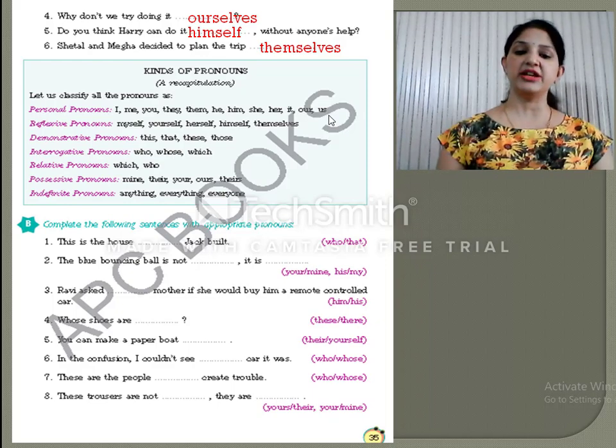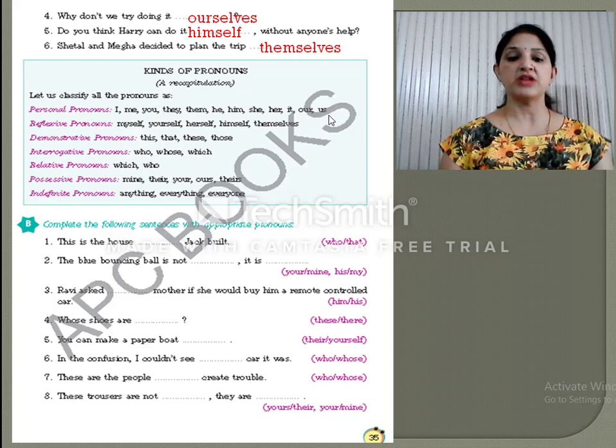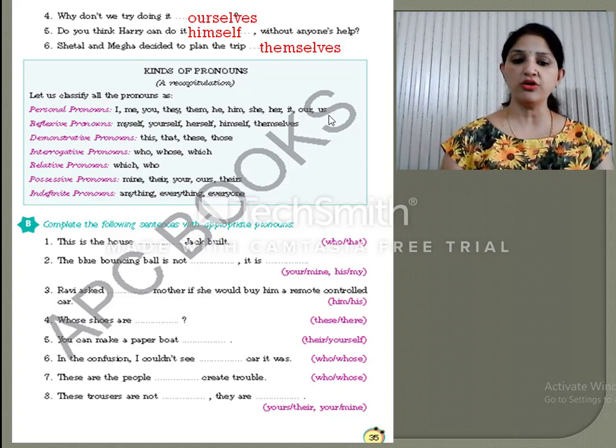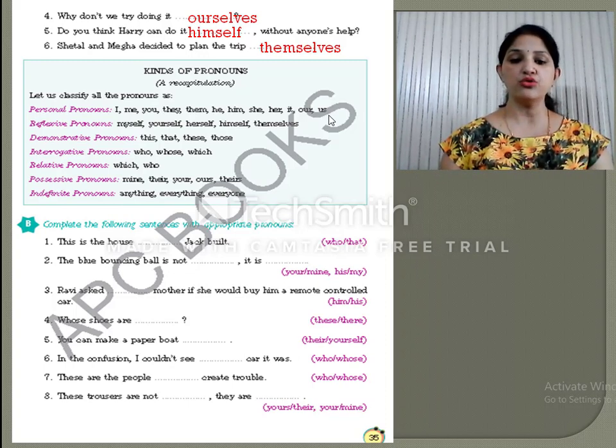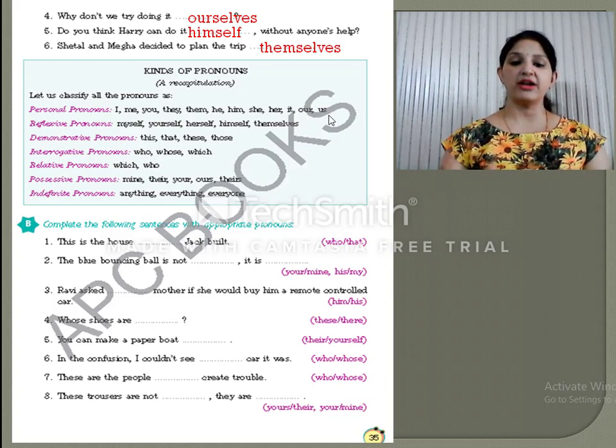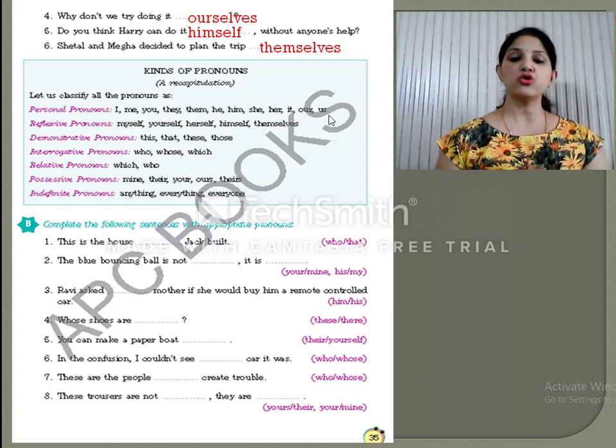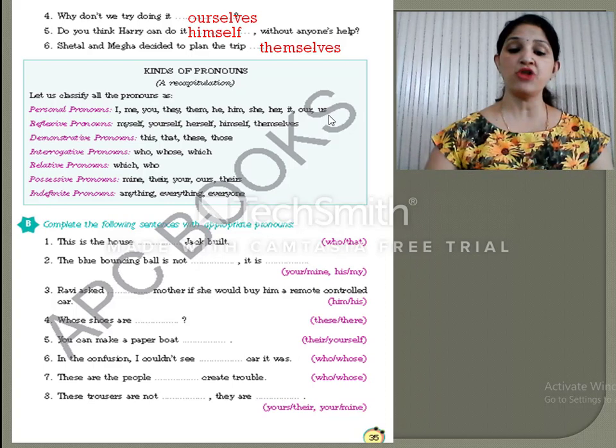Now the next one is the relative pronouns. Relative pronouns are used to link one phrase or clause to another phrase or clause. The relative pronouns are who, whom, that, which. The compounds whoever, whomever, and whichever are also commonly used as relative pronouns.